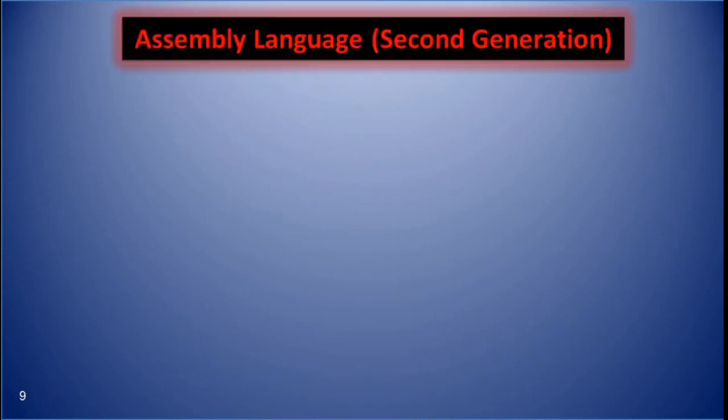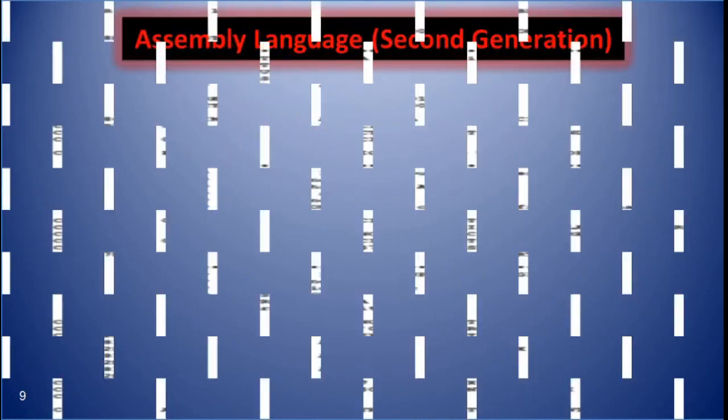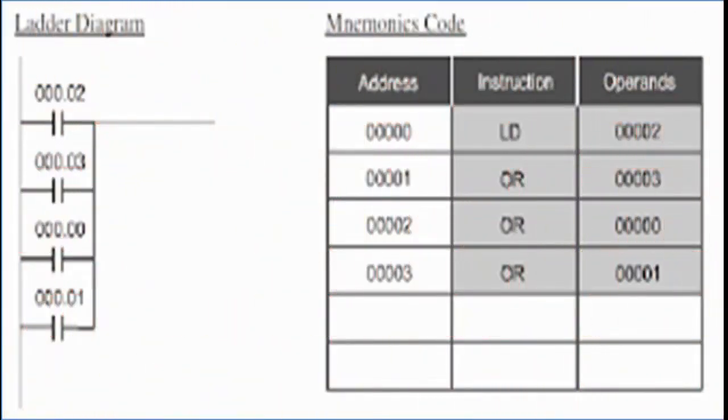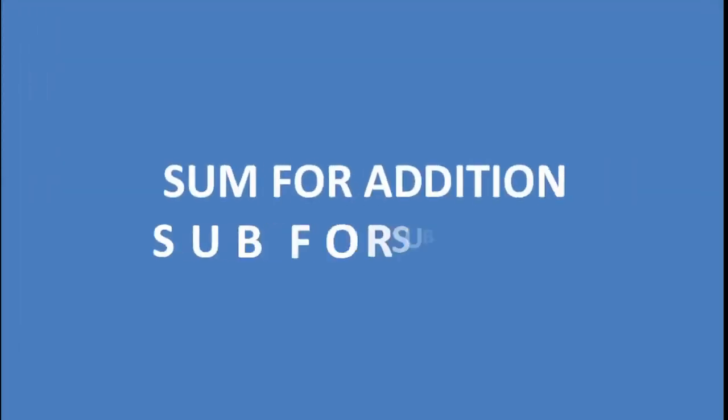Next one is assembly language. Coding a program in binary form was very tedious. To overcome the difficulties of writing machine codes, assembly languages were developed in the 1950s. These languages use symbolic codes called mnemonics to write any instruction. A mnemonic is a short name given to an instruction. For example, sum for addition, sub for subtraction.